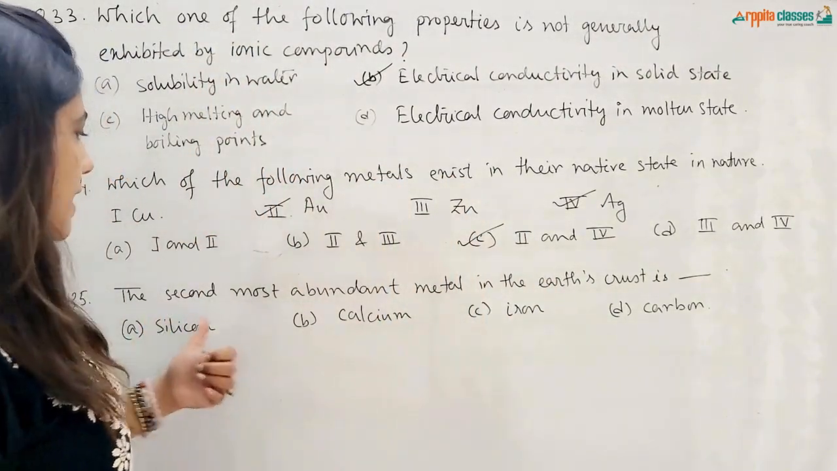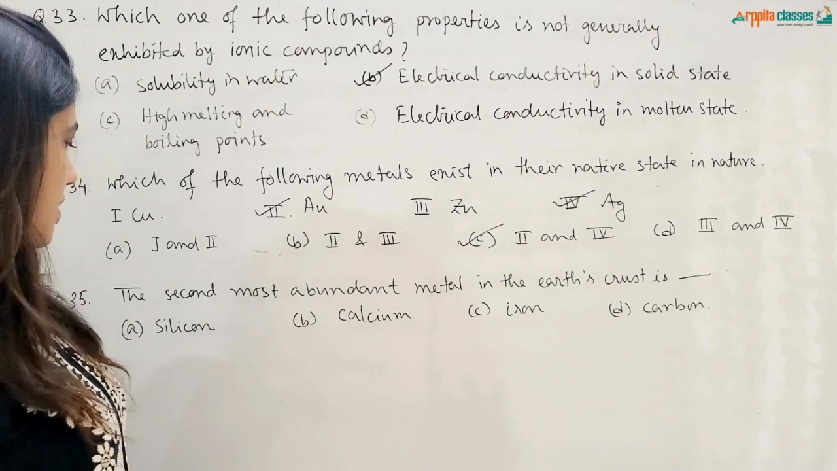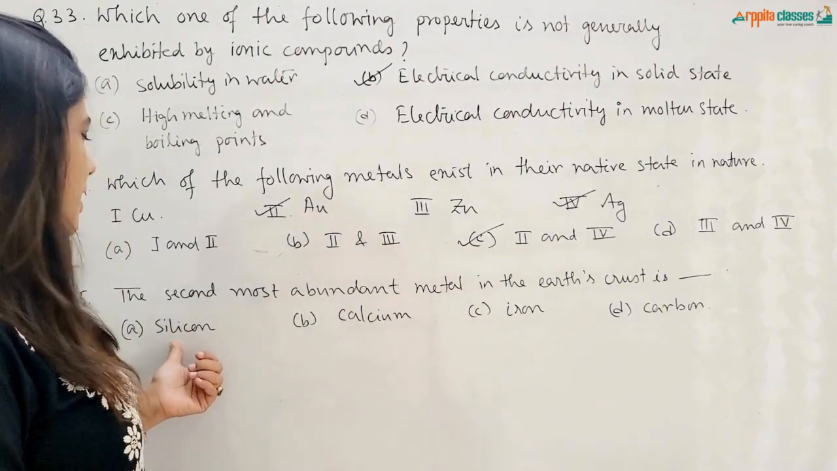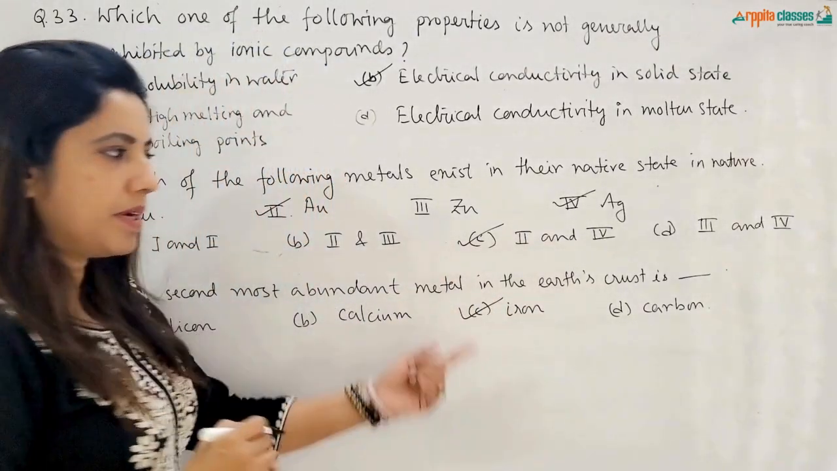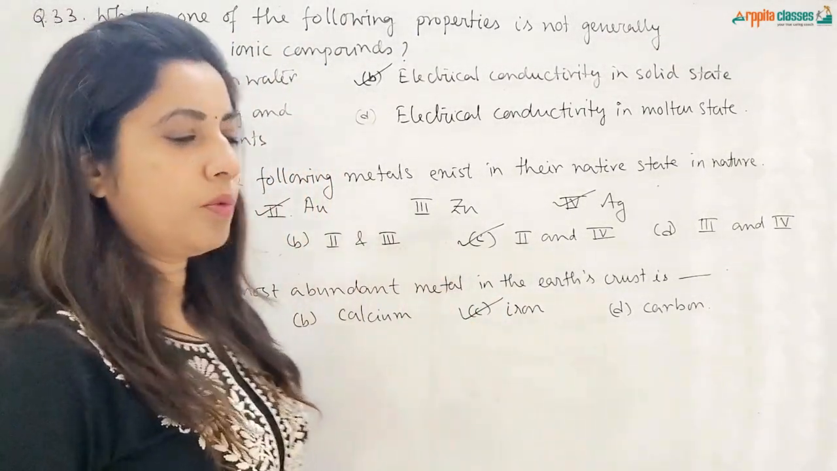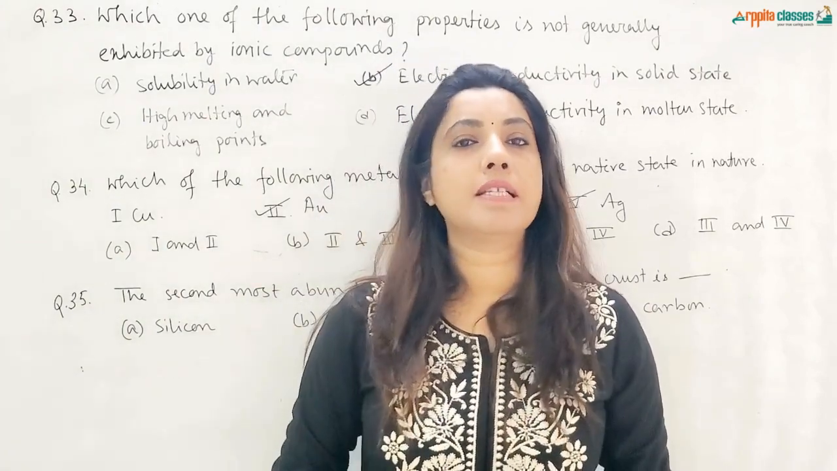Next question is, the second most abundant metal in the earth's crust is silicon? No. Silicon is anyway a metalloid. Calcium? No. Iron is the second most abundant metal. Carbon is a non-metal. Iron being the second most abundant metal, the most abundant metal is aluminium.